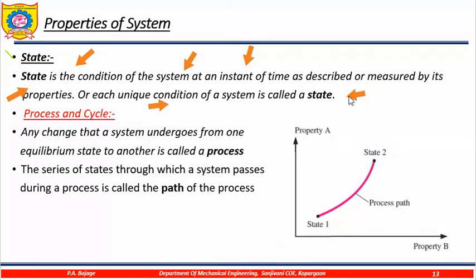State is a condition at an instant of time which is described by some measurable characteristics such as volume, pressure, temperature, which are the thermodynamic properties.